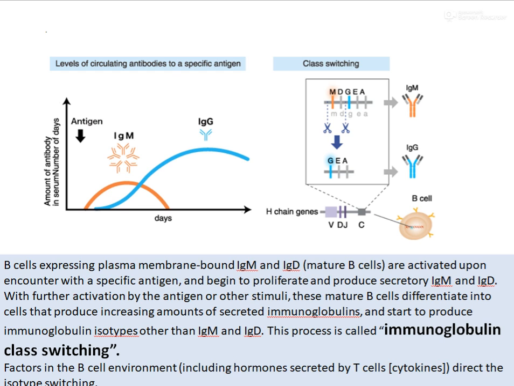But the fact is that it is a single B cell which is undergoing a process called class switching because of the genetic rearrangements happening within itself. And the same B cell is producing different types of immunoglobulins based upon the time at which the infection is persisting. The first antibody formed when an infection comes is M, followed by D, G, E, and A. And based upon this, there are different types of immunoglobulins.